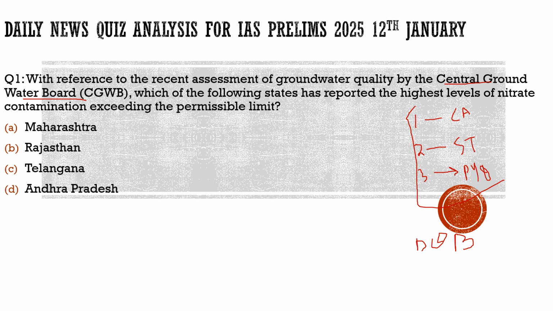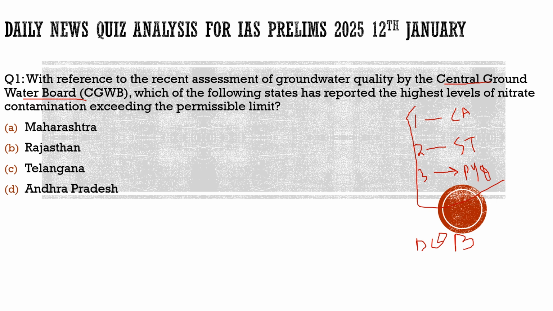So today there was an article in the newspaper, and it talked about whether groundwater is highly contaminated in India. In this article there was an analysis, a discussion over the assessment done by the Central Groundwater Board. So let's try to understand that. After we understand that, we will shift to this question, try to solve it, and move to the next topic.